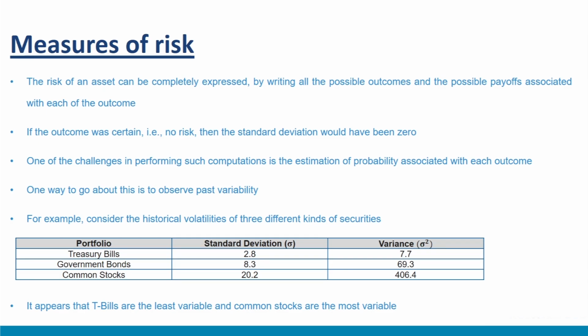It is assumed that those securities or portfolios that have shown high variability will also be more volatile in future. For example, consider the historical volatilities of 3 different kinds of securities as observed over the period 1900 to 2008 as shown here in the table. Treasury bills 2.8% standard deviation, government bonds 8.3% standard deviation, common stocks 20.2% standard deviation. It appears that T-bills are the least variable and common stocks are the most variable.